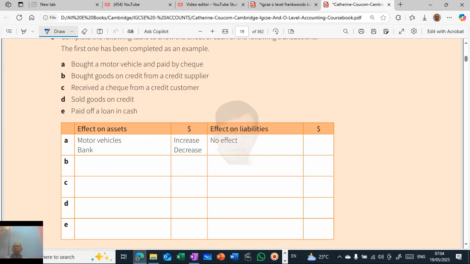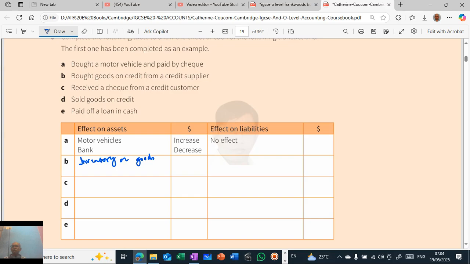Okay. So, bought goods on credit from a credit supplier. What are the two items that are affected? One is inventory. What is happening to inventory? Inventory is coming in. Inventory is also called goods or merchandise or stock or whatever. It is called by different names. So it is called inventory.